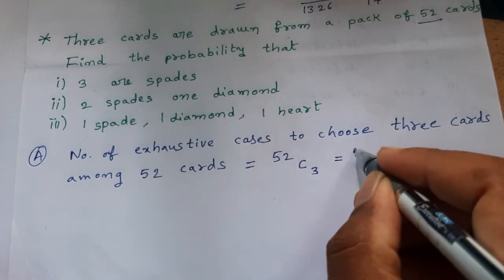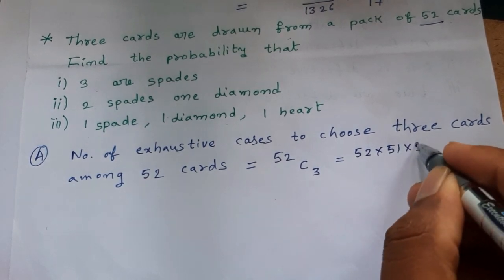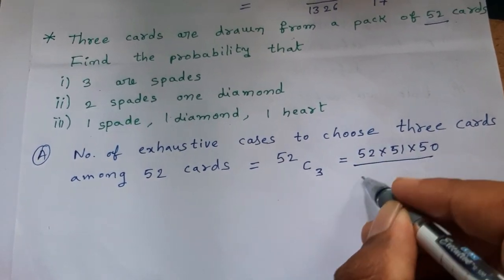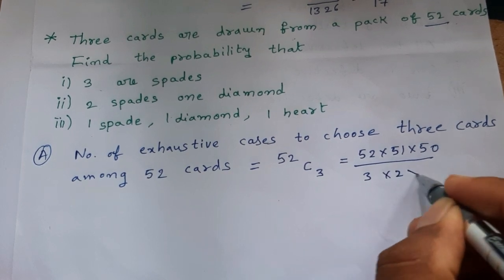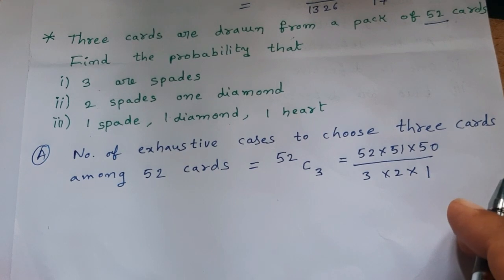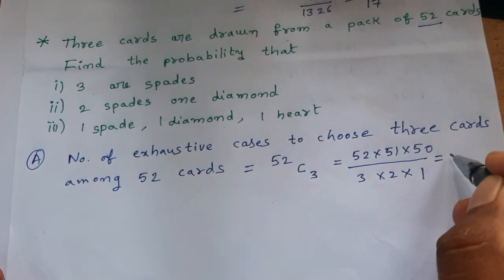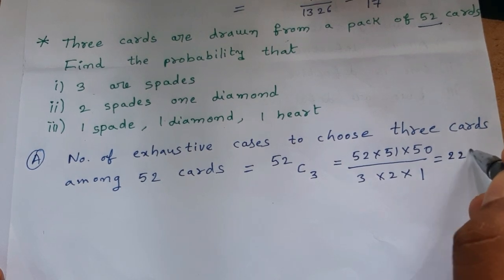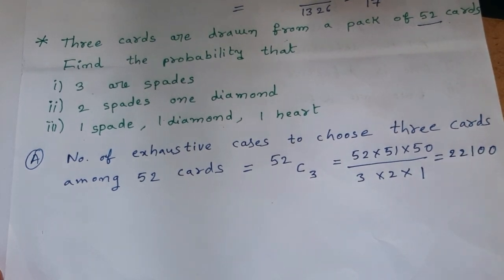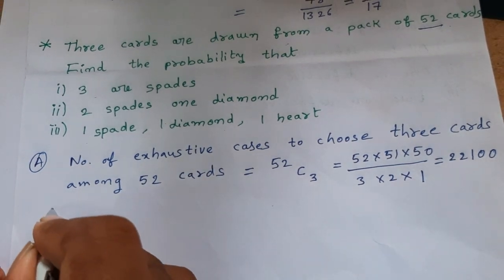Its value is given by 52 into 51 into 50 by 3 into 2 into 1. On calculating this value, we get 22,100.